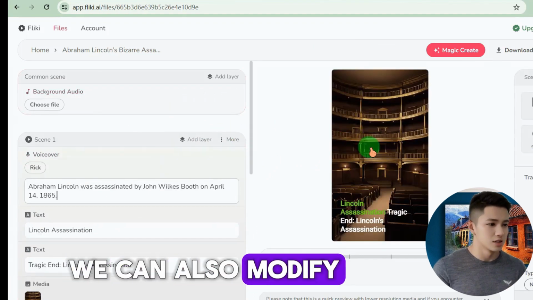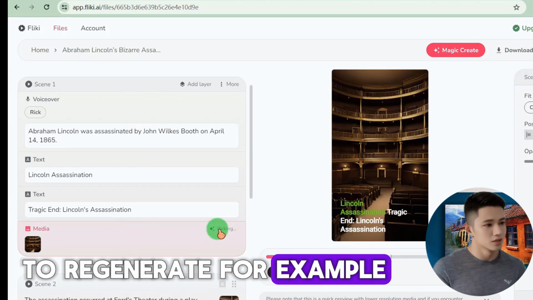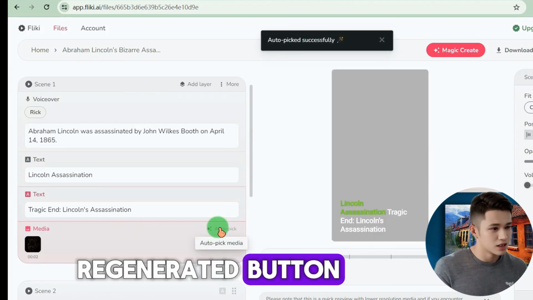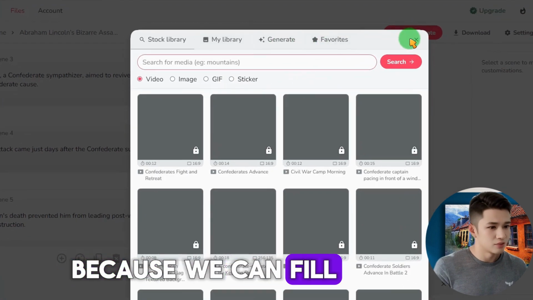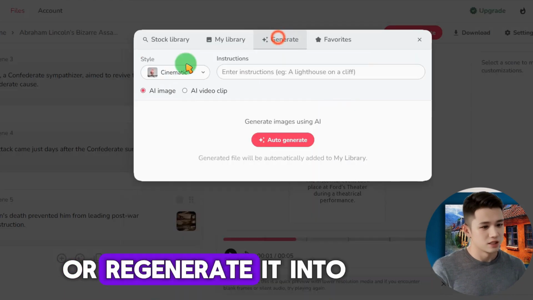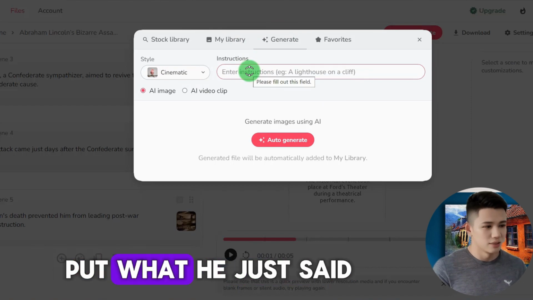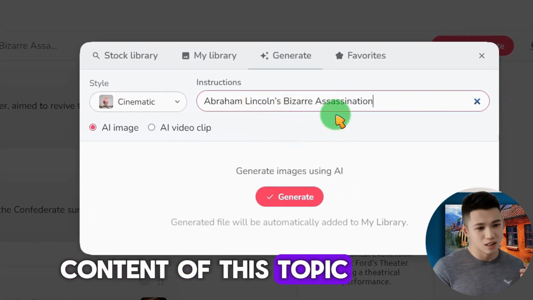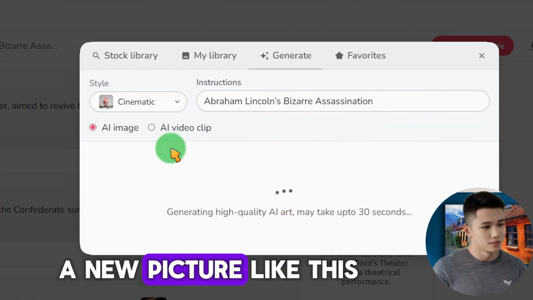We can also modify the content of these images to regenerate. For example, if we click this regenerate button, it is automatically generated again, because we can fill in this picture, or regenerate it into a picture. Let's continue here to put what he just said. The content of this topic will be placed here later. Re-click to generate a new picture like this.